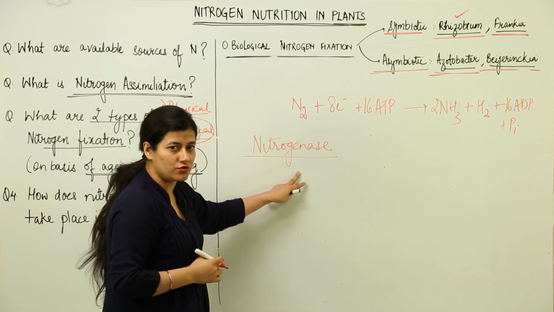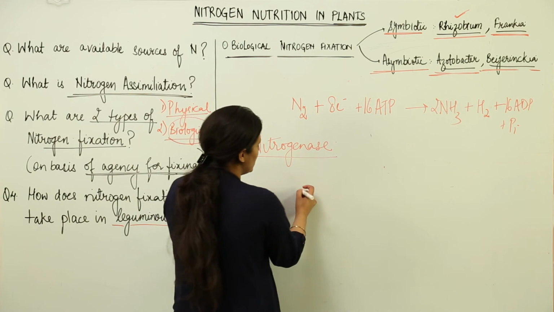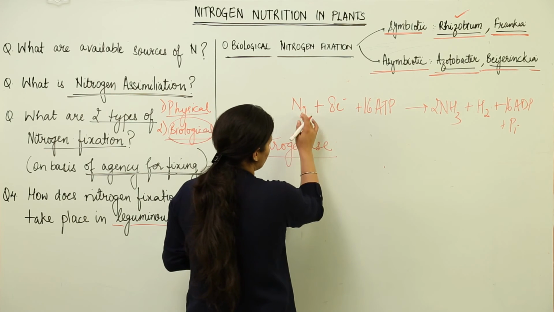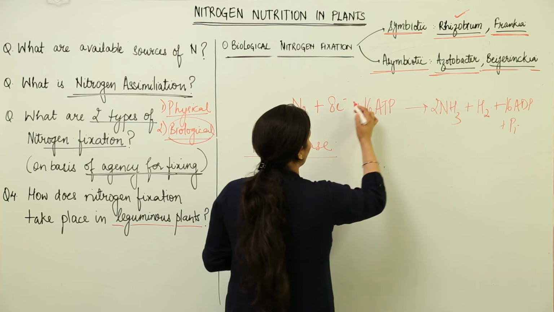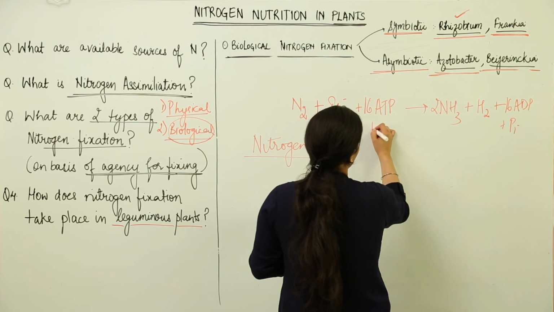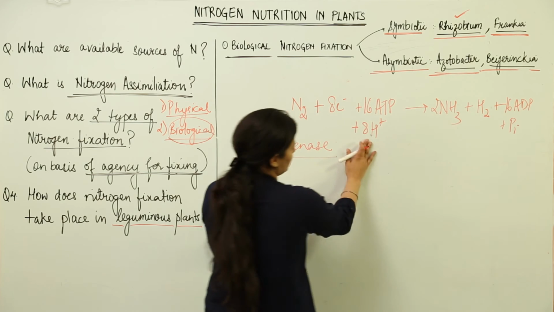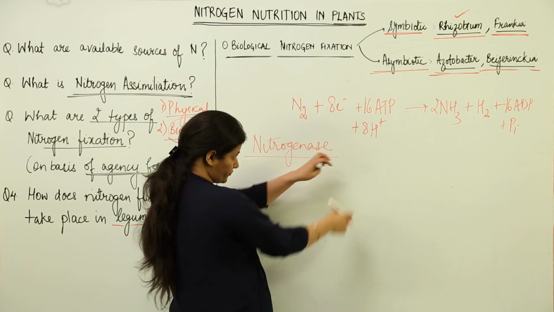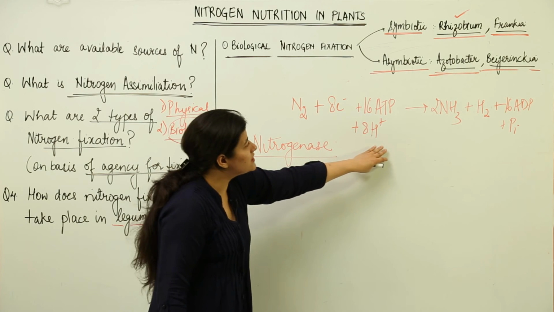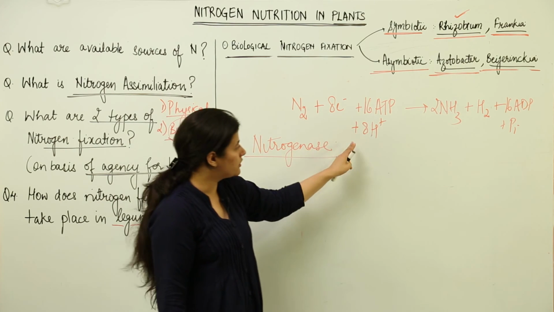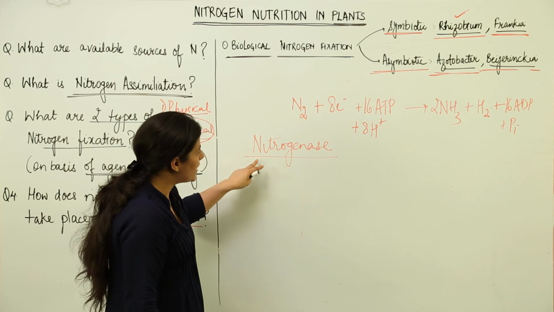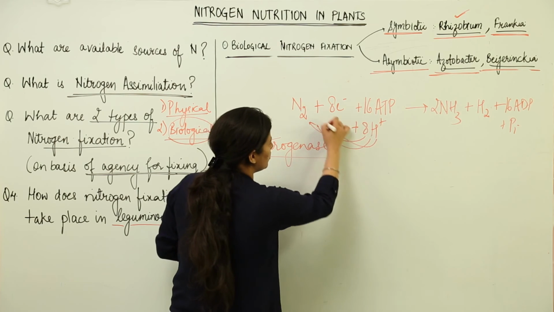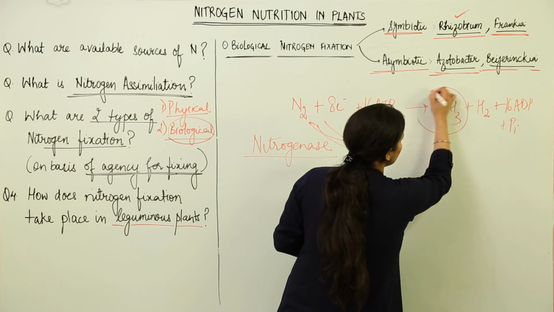Alright, now this process is accompanied by the presence of nitrogenase. Now this nitrogenase is an enzyme, and it would enable this nitrogen molecule's reduction by, why haven't I written hydrogen ions, sorry, this is what was missed. Of course there would be reduction, so it would need 8 hydrogen ions as well. So this is the entire equation. Please pardon me, I had not considered H positive over here. This nitrogenase would enable the addition of these H positive to the nitrogen molecule, and this would give rise to ammonia.